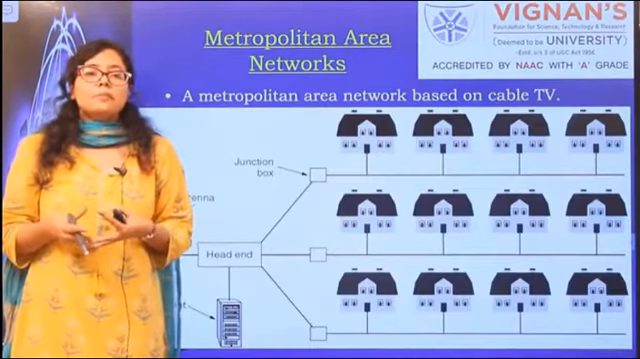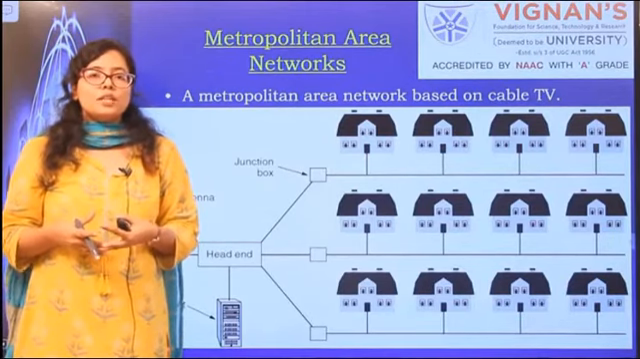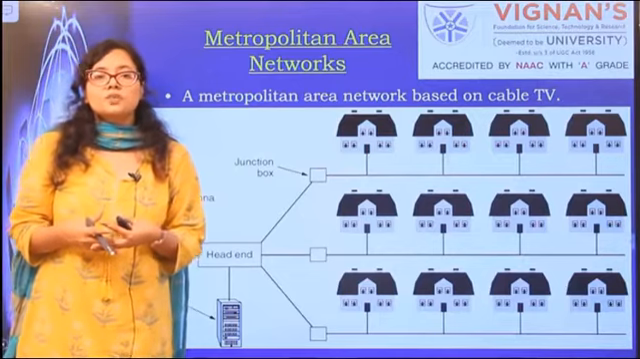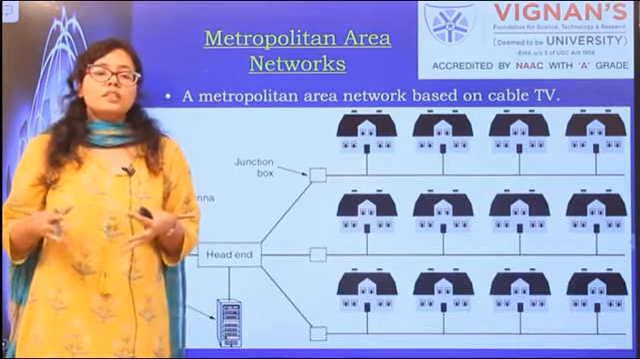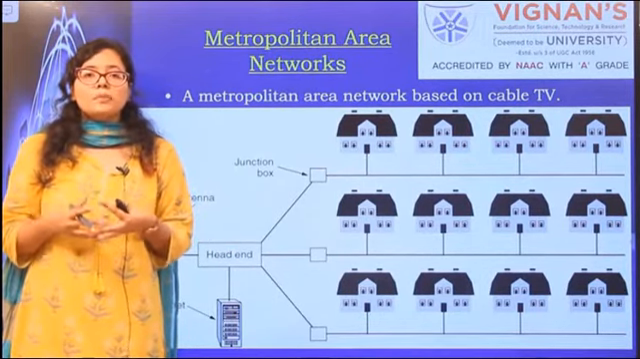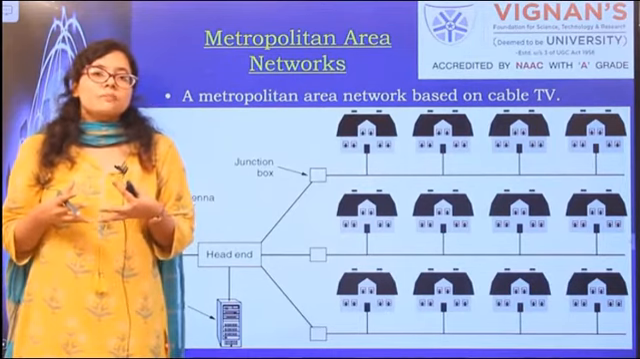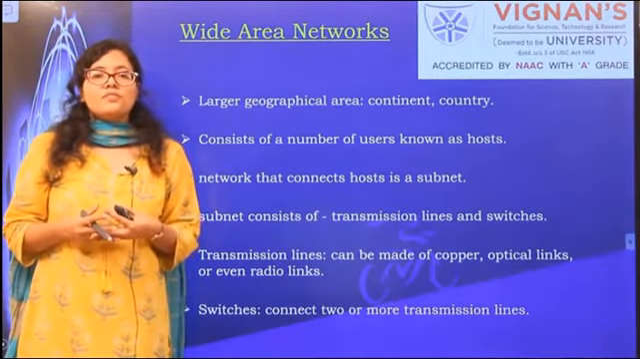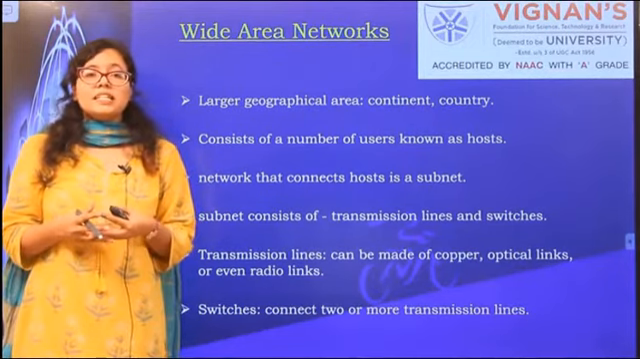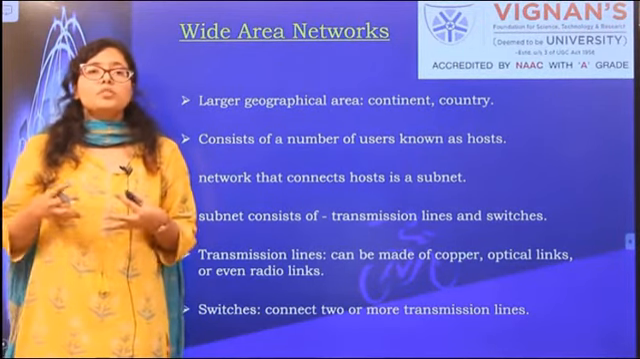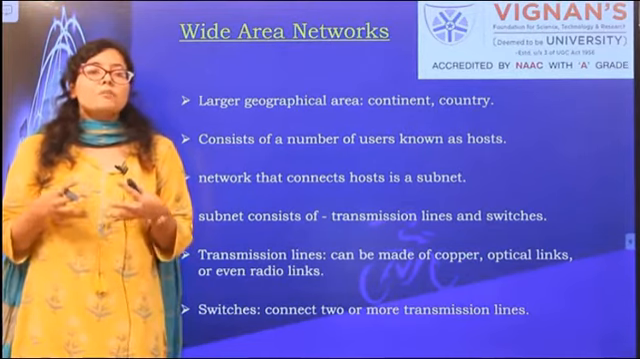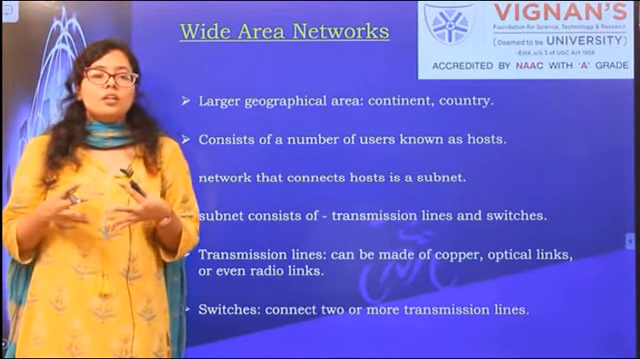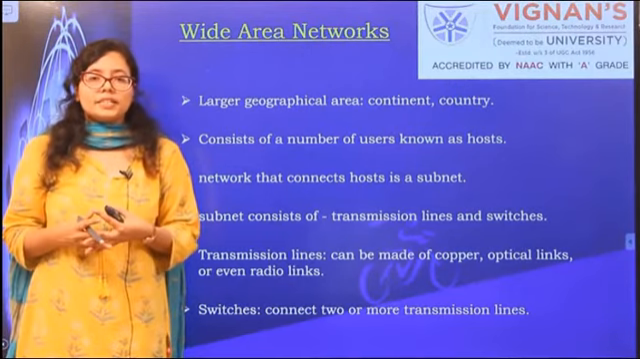One example of a metropolitan area network is a cable TV network. This cable TV network connects most of the localities in a city. Cable network is a type of metropolitan area network. The next network that we will look at is a wide area network. A wide area network is a composition of smaller LANs and MANs connected together. It may connect a whole country or even a whole continent.